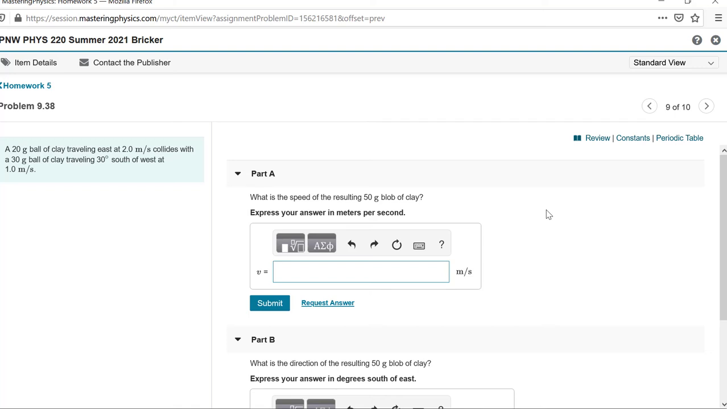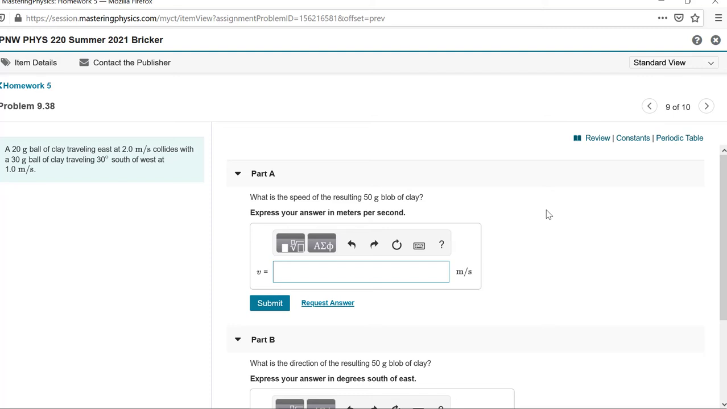Okay, we've got a 20-gram ball of clay traveling east at 2 meters per second that collides with a 30-gram ball of clay traveling 30 degrees south of west. What is the speed of the 50-gram blob of clay? So we're assuming they stick together, and this is a two-dimensional collision. It just takes more work. It's the same exact idea that we had before. And then what is the direction of the 50-gram blob of clay afterwards?